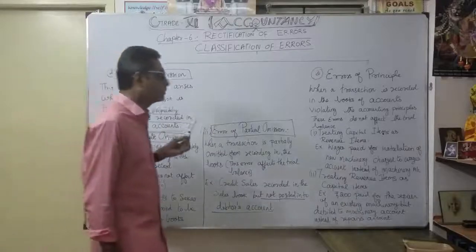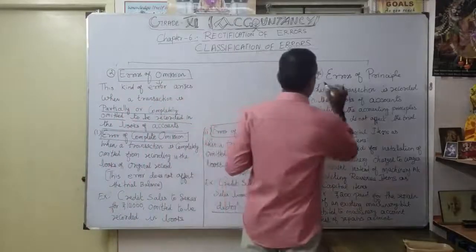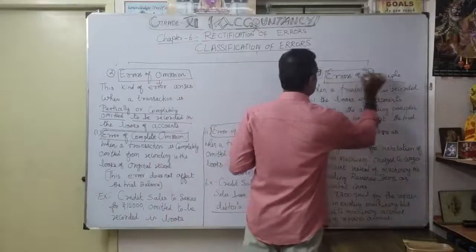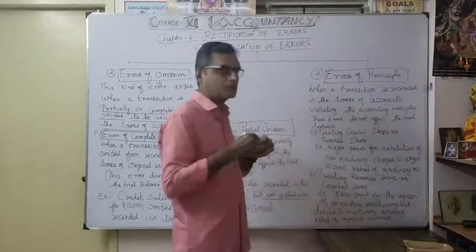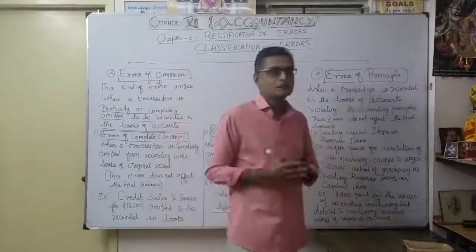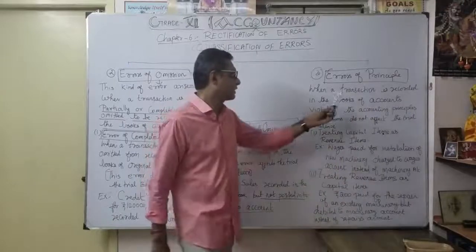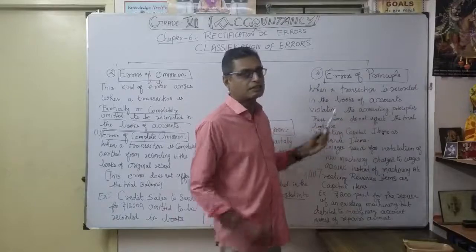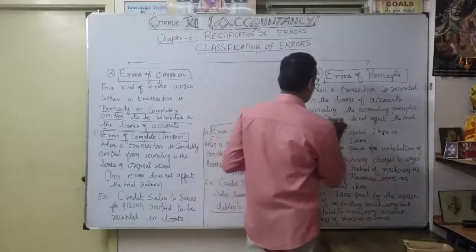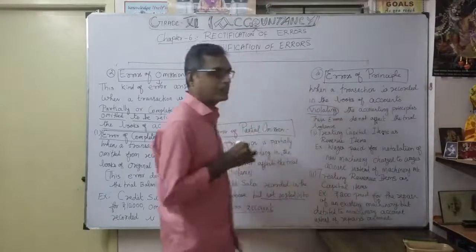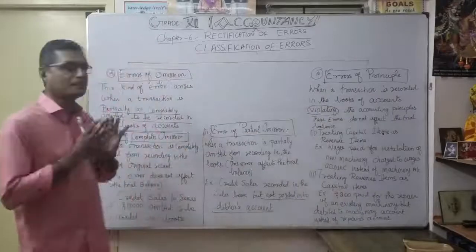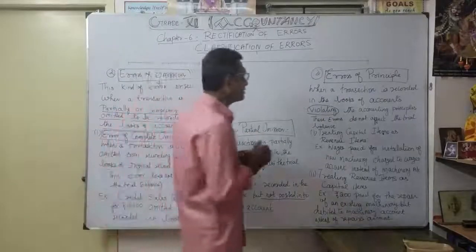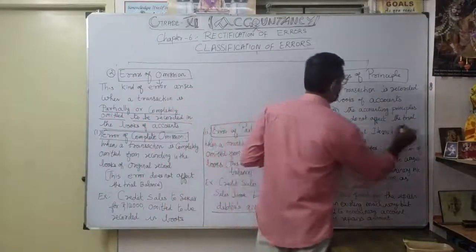Now let's move to errors of principle. Yesterday we gave some highlights. What is the meaning of errors of principle? The name itself says principle. When a transaction is recorded in the books of accounts violating the accounting principles, it is against the principles. That's why this name is very important. This error does not affect the trial balance. How?